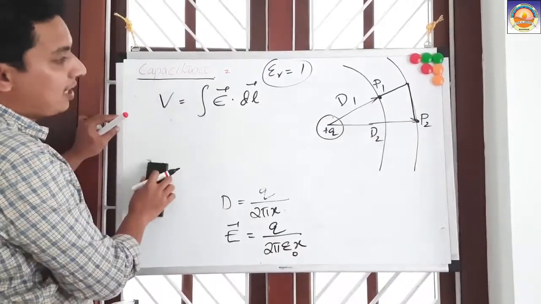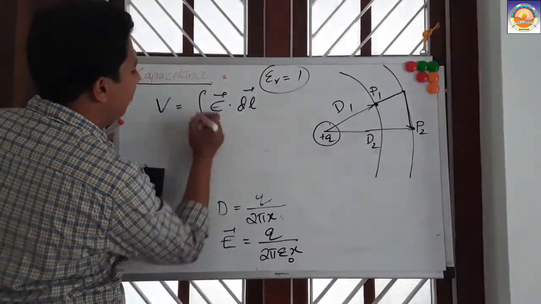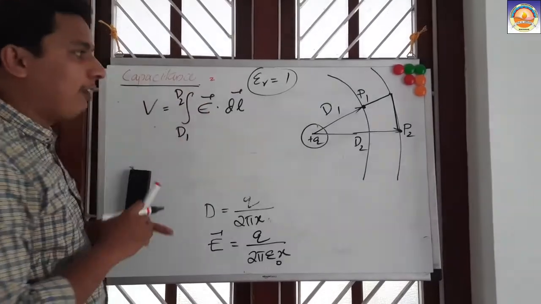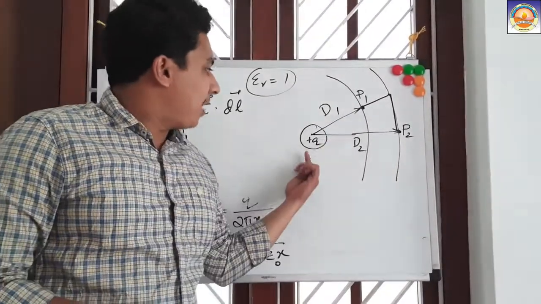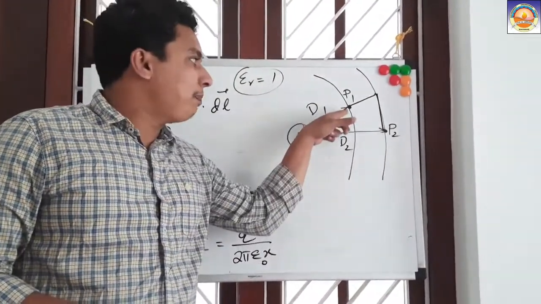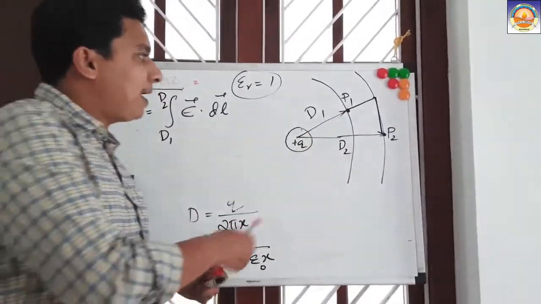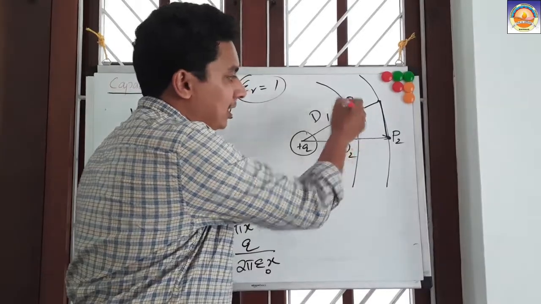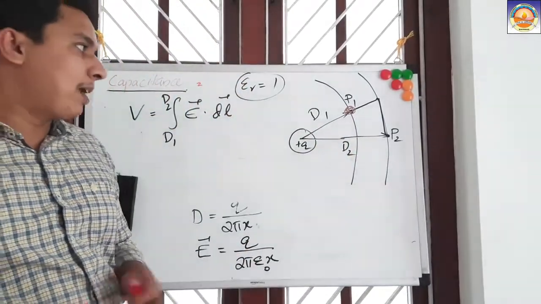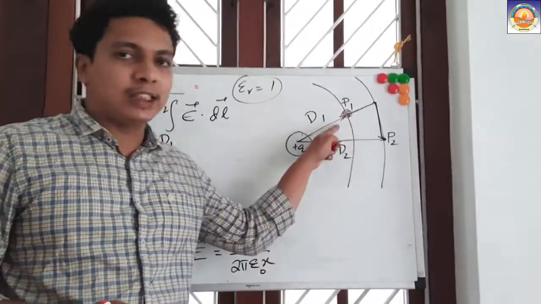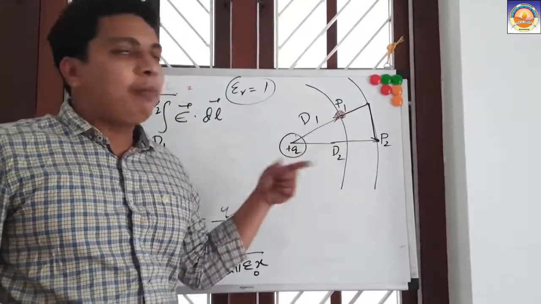Here where is it taking from what? From D1 to D2, and there is a difference. When I have a positive charge here, I am placing my unit positive test charge at point P1. Under that condition, what will happen? If I am placing that unit positive test charge, who will be doing the work?